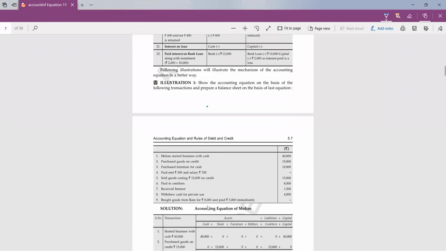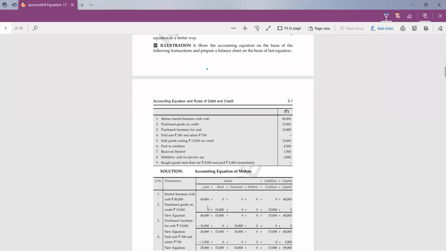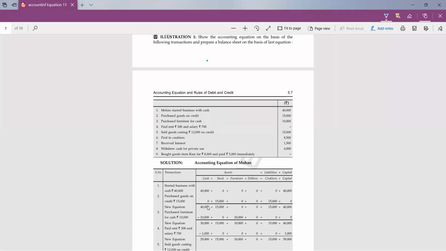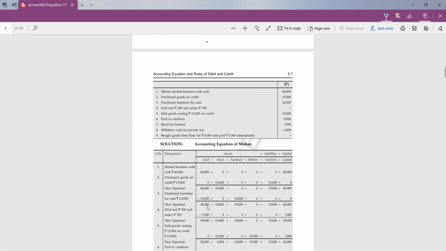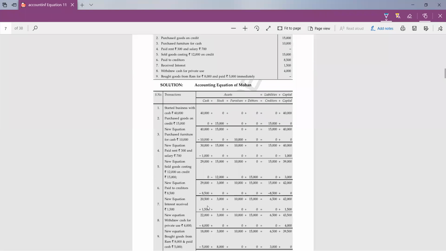So this is the first numerical, and in this manner, your exam questions will come. This question may be of 8 marks, 9 marks or 10 marks, depending on the number of transactions. Okay, students. So in this manner, you have to solve the question. First of all, you have to draw this format. I am explaining the format.